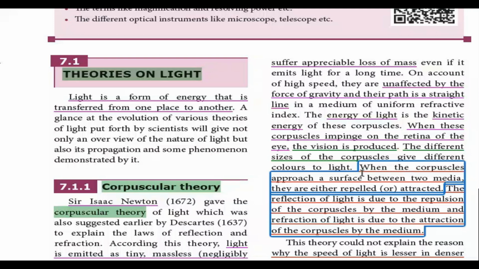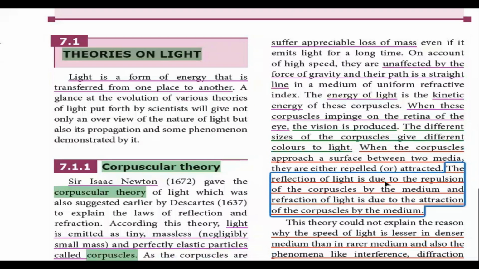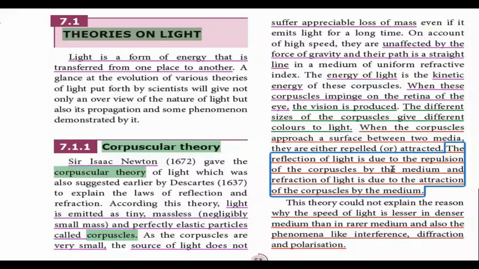When these corpuscles approach a surface between two media, they are either repelled or attracted. That means either repulsion or attraction will take place when the corpuscles approach the surface. The reflection of light is due to the repulsion of the corpuscles by the medium, and refraction of light is due to the attraction of the corpuscles by the medium.